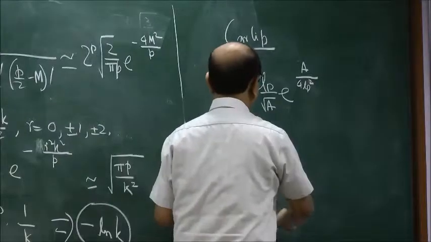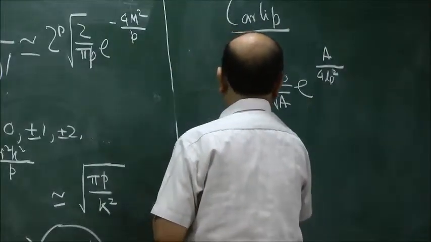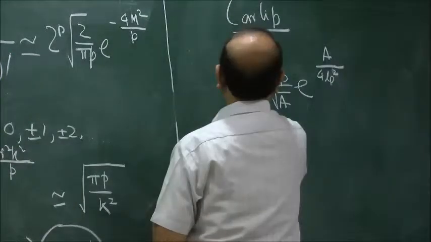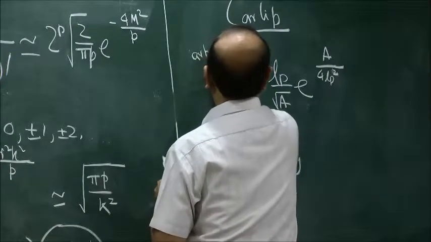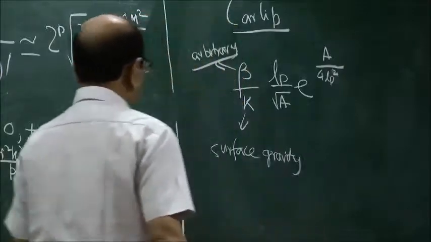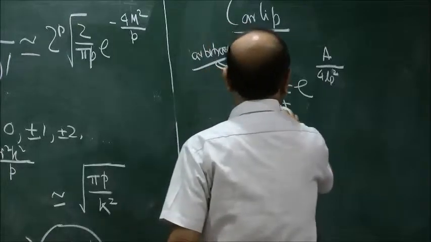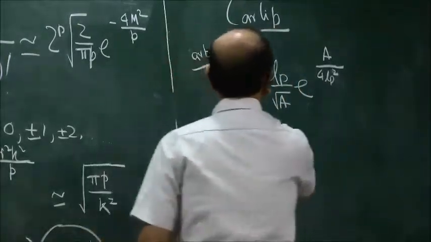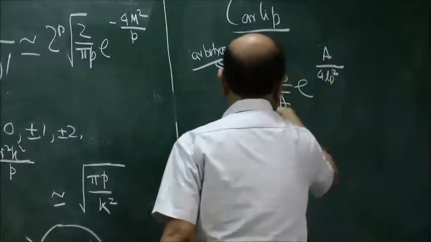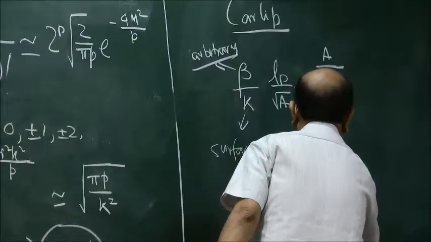Okay, so let me explain his notation. This is LP, this kappa is the surface gravity, and this beta according to him is arbitrary. So for a Schwarzschild black hole, this kappa is proportional to 1 by m, and this root a is proportional to m, so that these two cancel out, and essentially you are left with beta times e to the k by 4 LP squared.